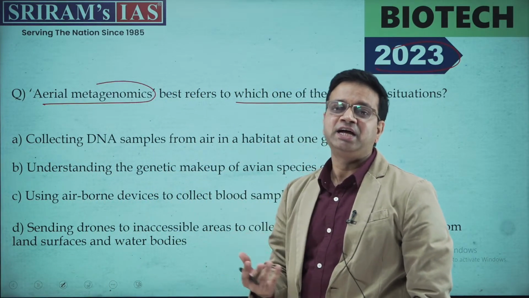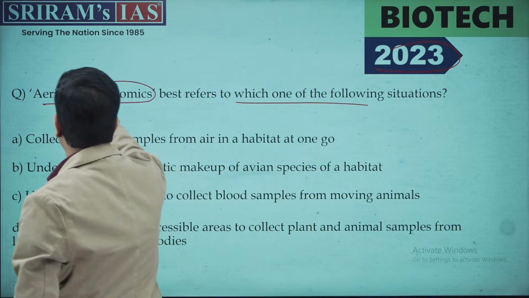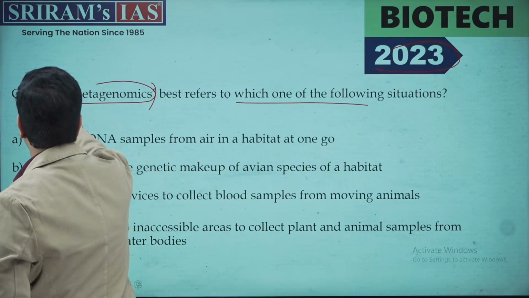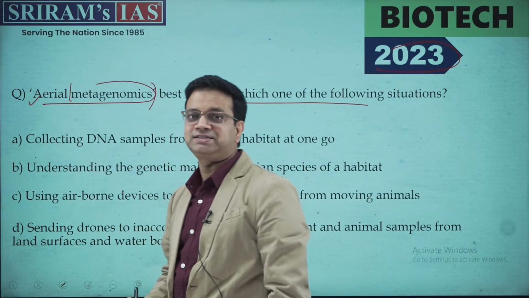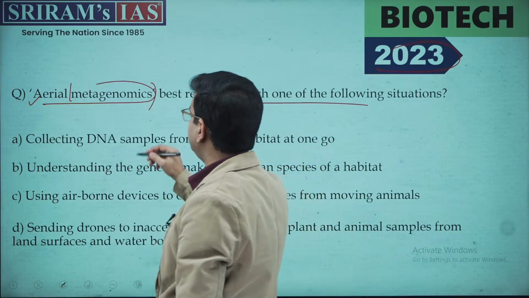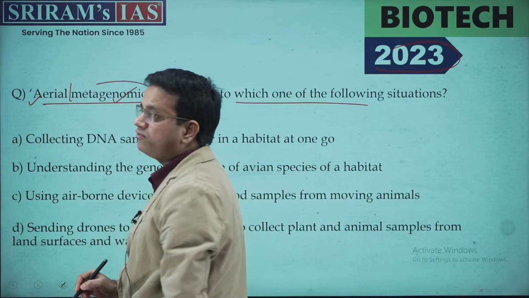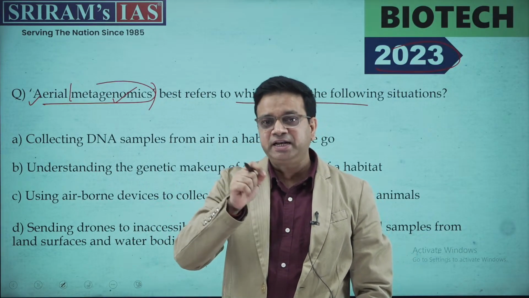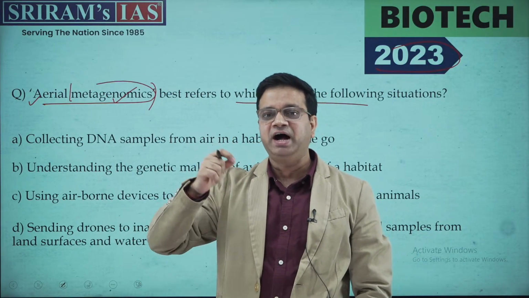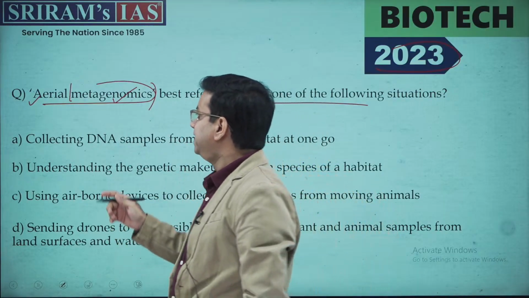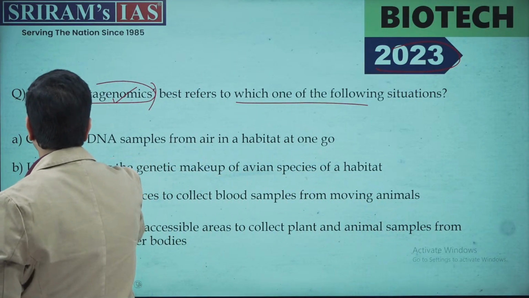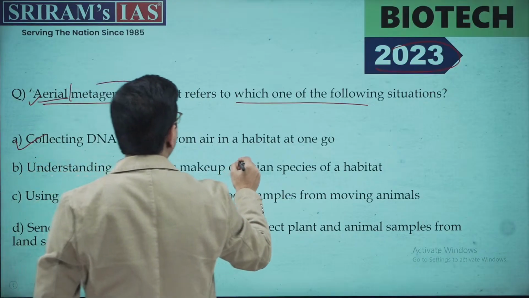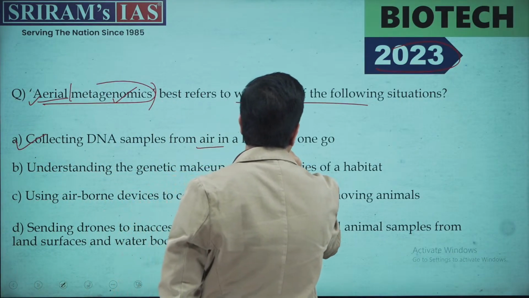Now what is metagenomics? Before you understand the term metagenomics, you will be easily able to answer what aerial means in this context. Metagenomics means the study of the diversity of organisms in a particular habitat with its DNA, RNA and other specific components. Aerial in this context means the collection of DNA samples from the air in a habitat in one go.